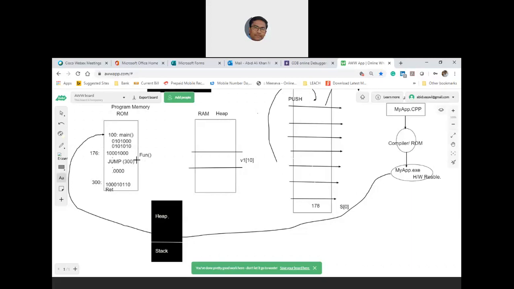What do you mean by context switch? Whatever it is doing in the consecutive addresses needs to be stopped, and the address of the next instruction, which is nothing but 178 in this example, needs to be pushed. That means I need to save where I have to return safely. Then your program execution will jump to that routine's address, which is at 300, and it will start executing all the instructions written inside the function. This is what will happen.